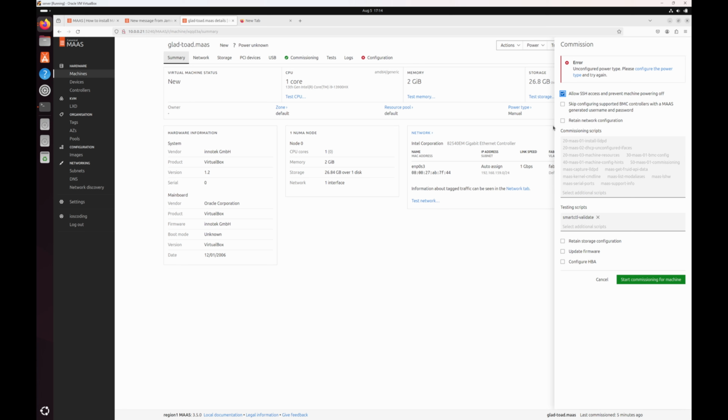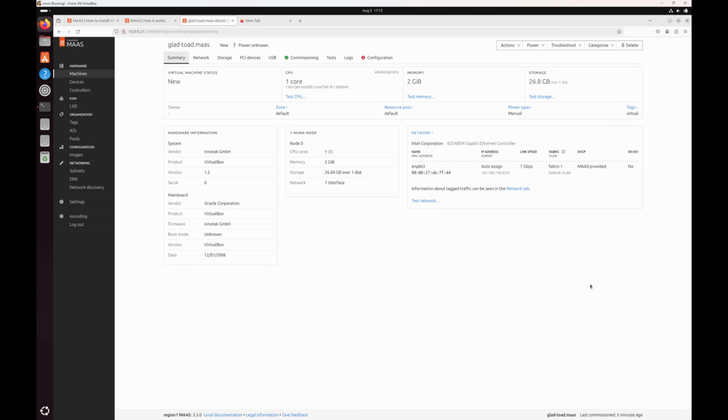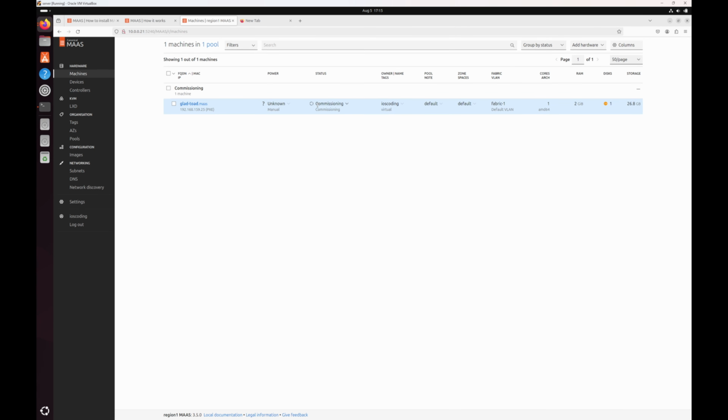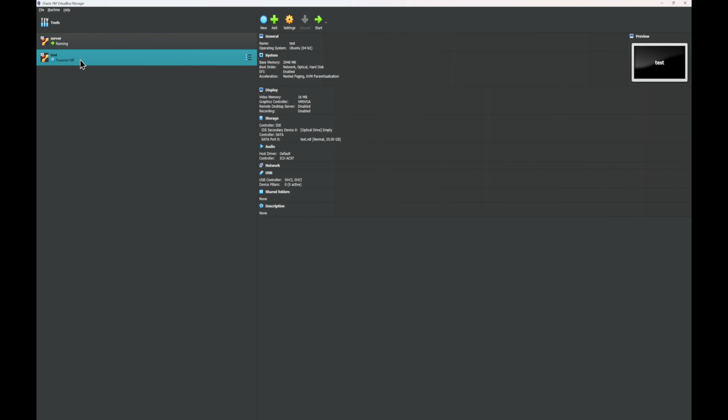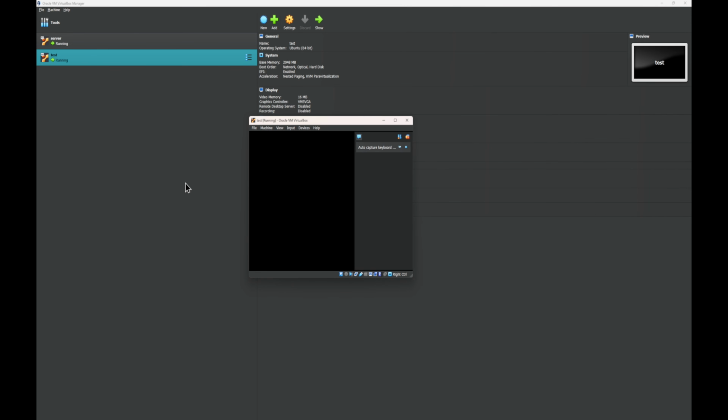I'll just allow the switch to the machine so it will not power off unlike it did previously. Then we will retain the storage configuration as well. So let's see if it works. Okay, so if we click on the submission button and go back, it says the state has been changed from new to commissioning. But of course, because we were running a machine on a shell VM, there's nothing happening to the VM itself. So all you have to do is restart this machine, and then we will go to the boot menu to PXE boot it manually as we did previously.